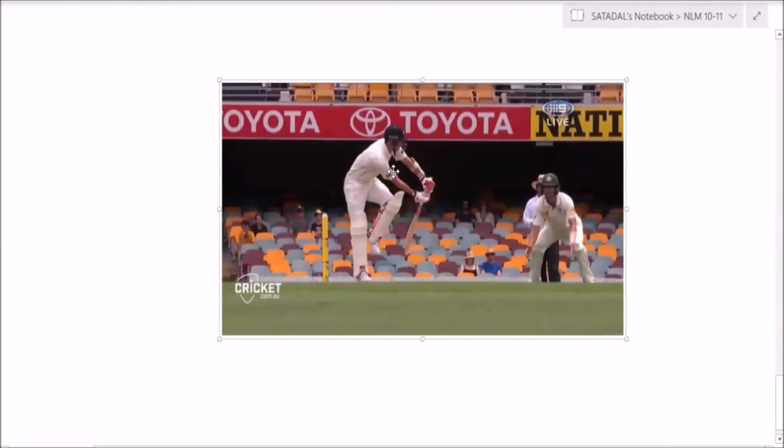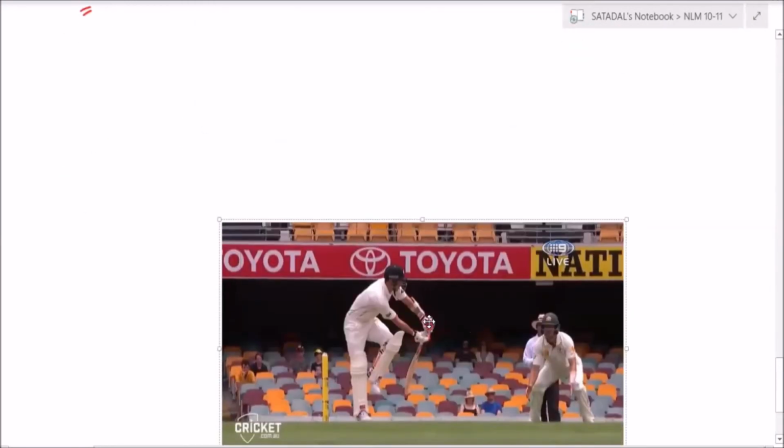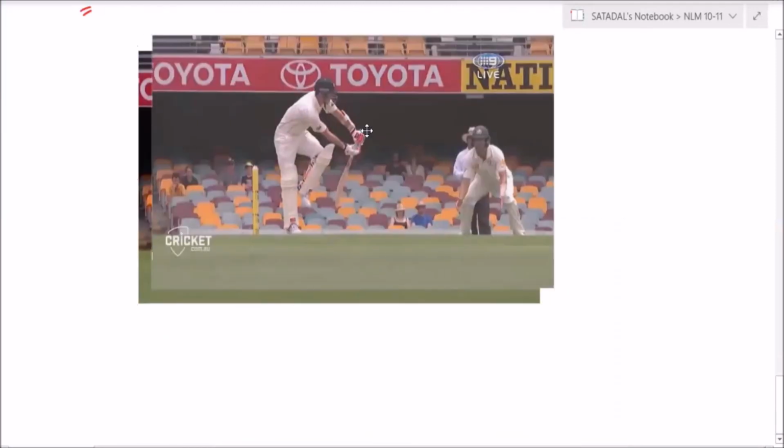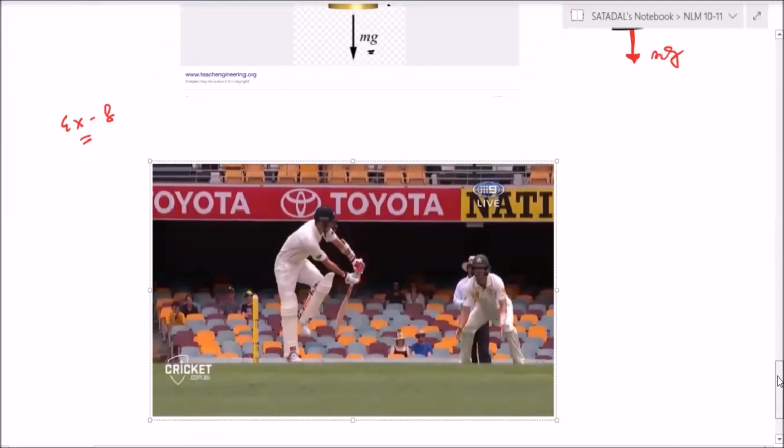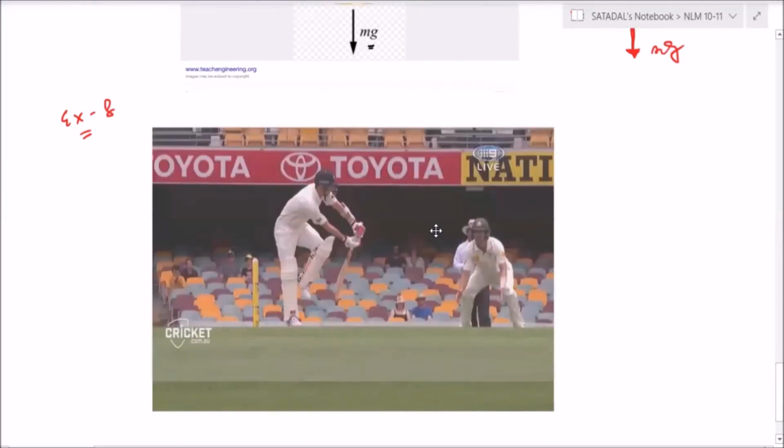So let us check who is a cricket buff. Name of the batsman, please. Name of the batsman. Oh, there are a few hands already.